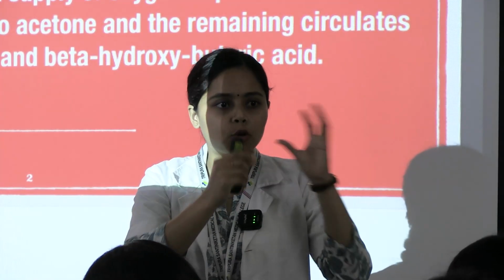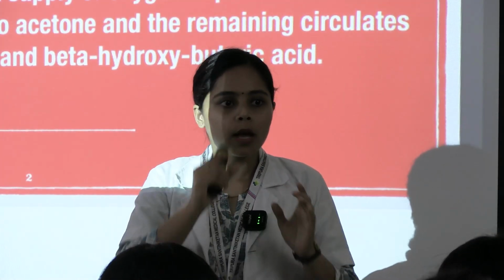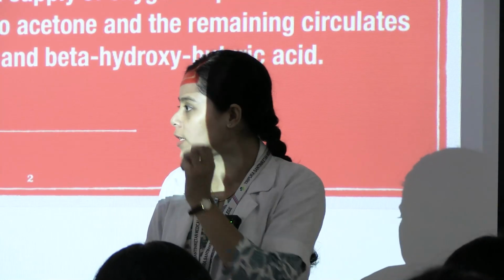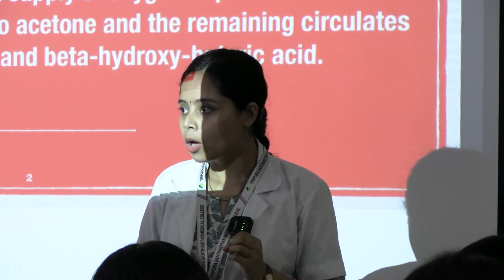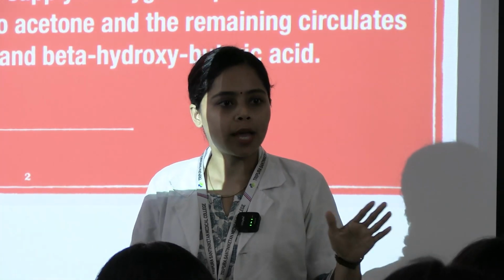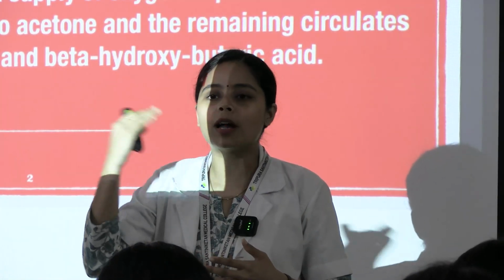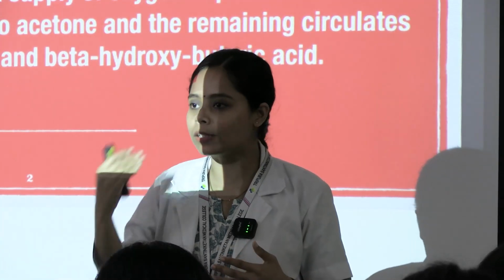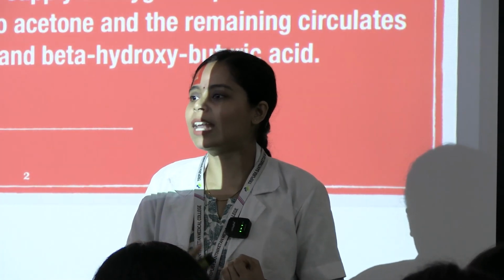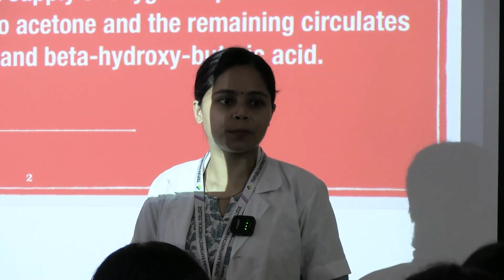Now excess ketone bodies, that is the acetoacetate, which is a ketone body, all of it will not be decarboxylated because we have a limited amount of oxygen supply in our tissues, right? So a portion will be decarboxylated, that will form acetone, and the rest of it will be circulating in our blood as beta hydroxybutyrate and acetoacetate, and then the same thing is written over here.